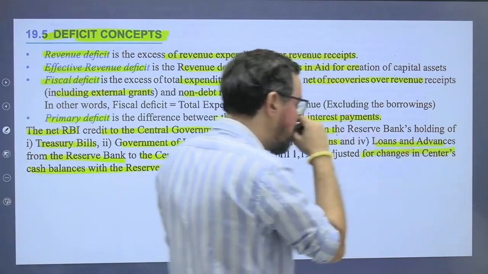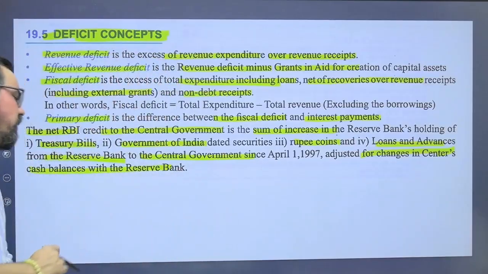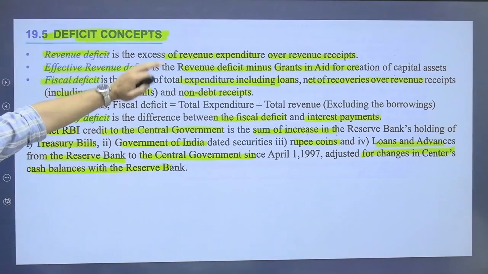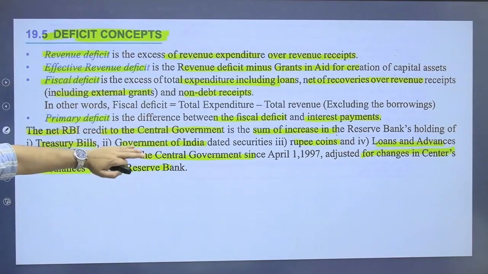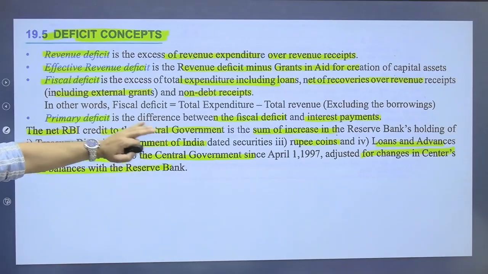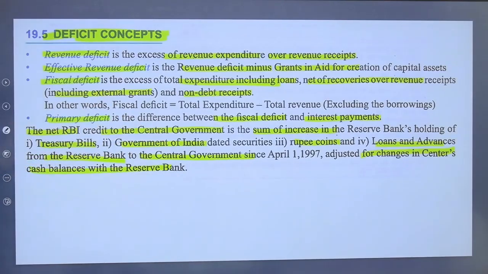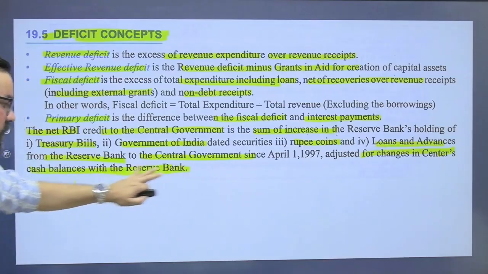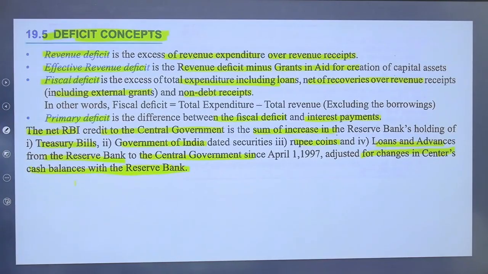So we have a separate account for this, where if RBI has issued treasury bills, dated government securities, rupee coins, or loans and advances to the central government, they get adjusted in this on a yearly basis.